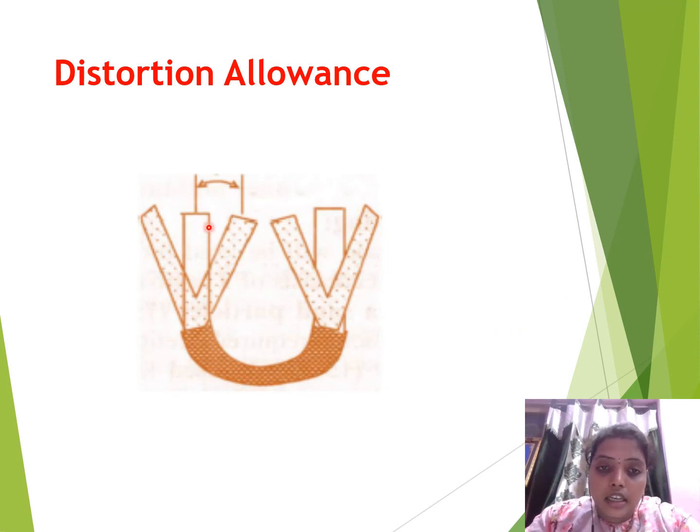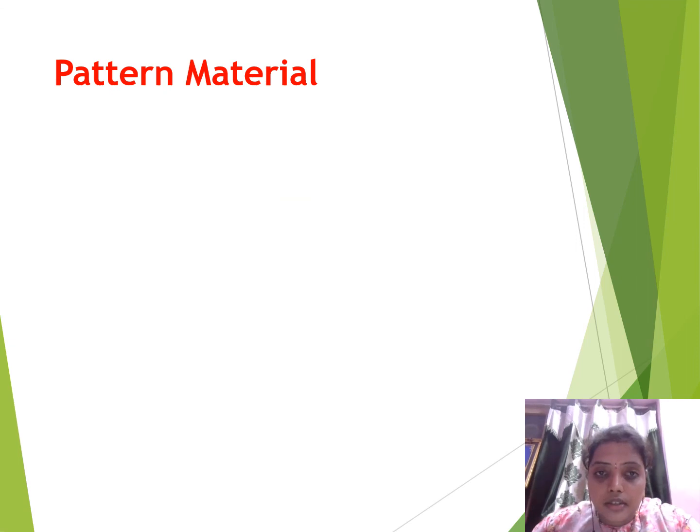Here see, this is the original object. Okay, we are giving somewhat of a distortion. It may bend in this direction or in this direction, any direction it may bend. That's why we allow this distortion allowance. We will give the distortion to these parts, and automatically after the solidification process it comes to the original position. Okay, this is the distortion allowance.